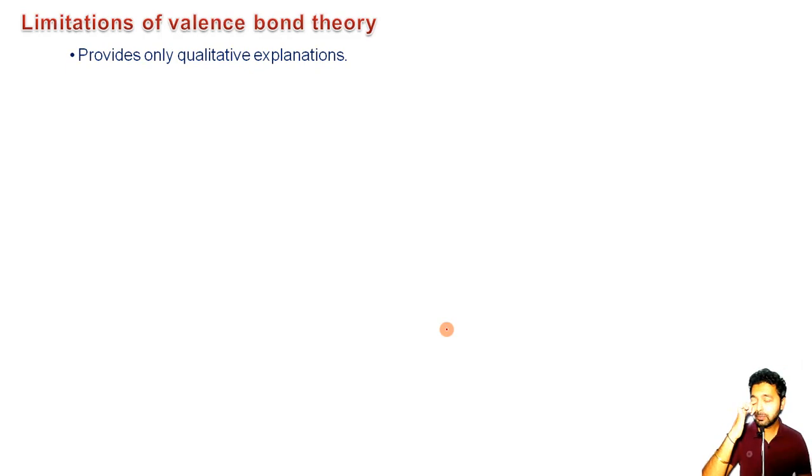The first limitation is that the valence bond theory provides only a qualitative explanation. It does not give any information about quantitative analysis. This theory is just telling us that the bonding between the metal and the ligand is a covalent bond. It does not give any numerical value or any quantitative estimation or explanation for these types of bonding between the metal and the ligands.